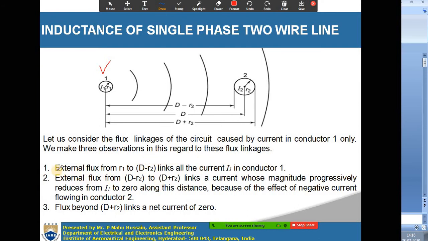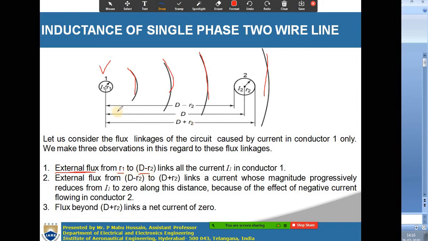Here we consider the flux linkages of the circuit caused by the current in conductor 1 only. Then you will observe three things. Whenever conductor 1 is carrying current, magnetic flux will be produced, and those magnetic flux lines are concentric circles.